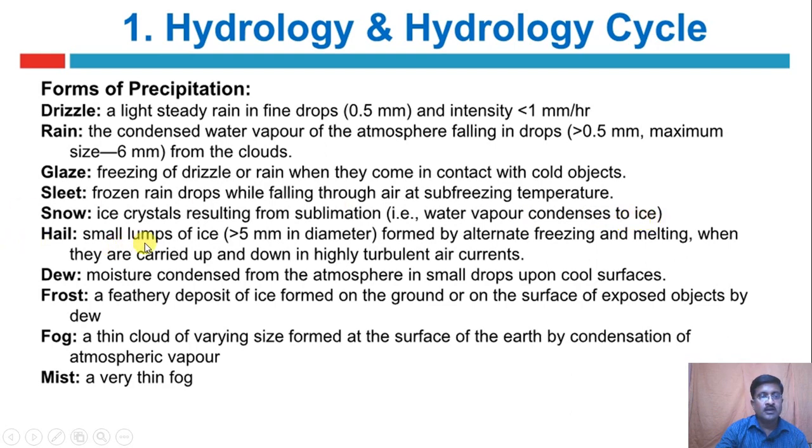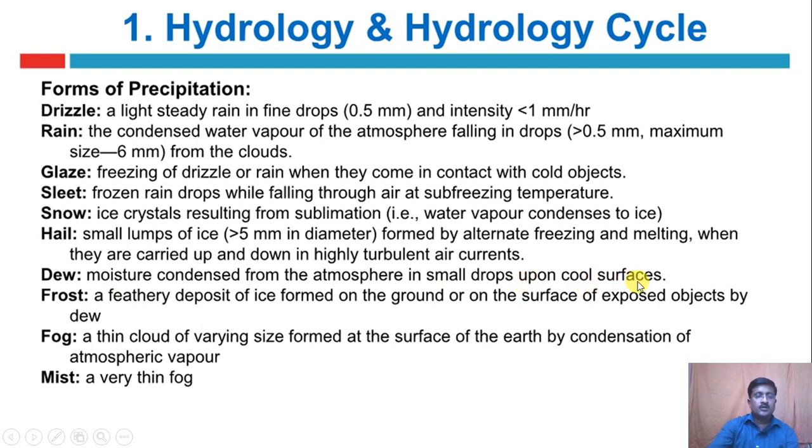Hail, small lumps of ice greater than 5 mm in diameter formed by alternate freezing and melting when they are carried up and down in highly turbulent air currents. Dew, moisture condensed from the atmosphere in small drops upon cool surfaces.